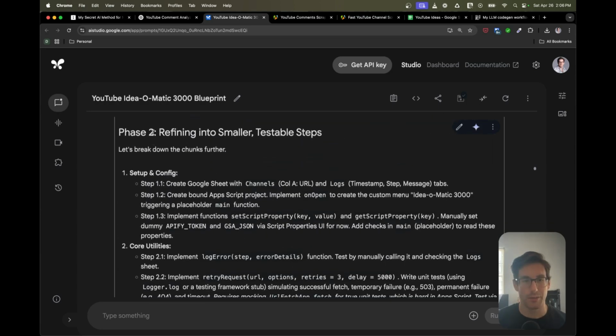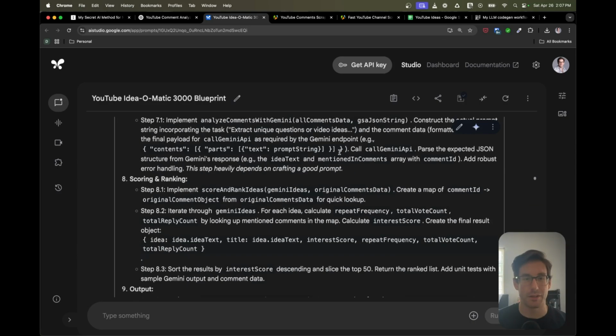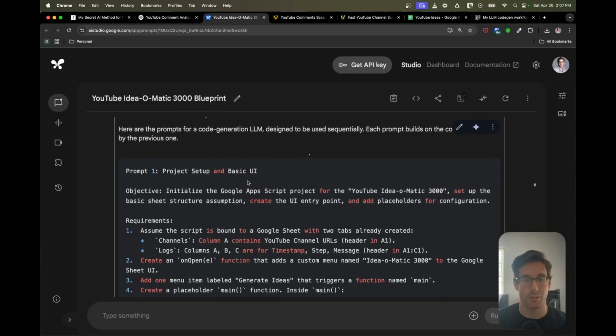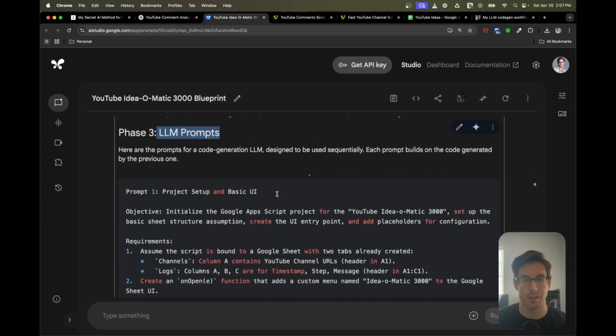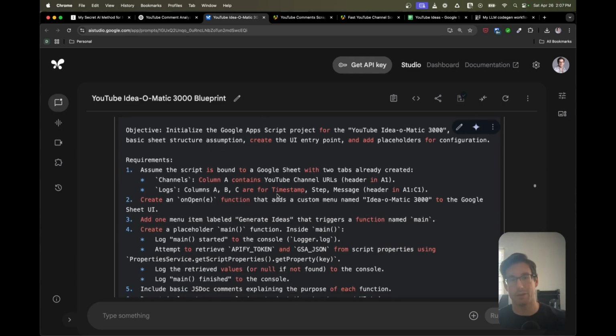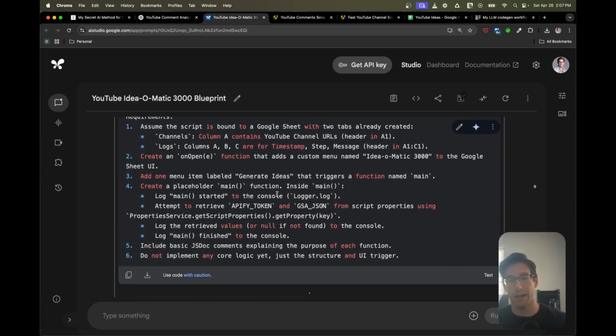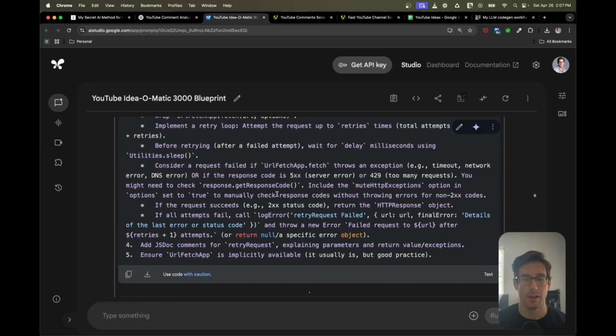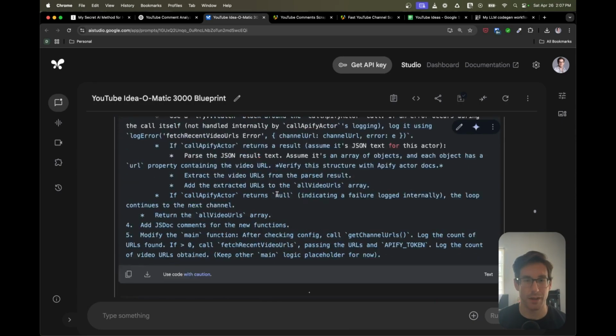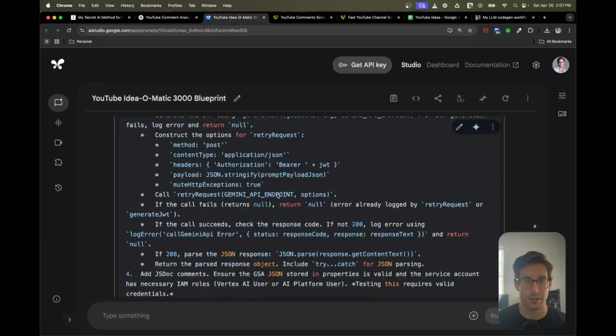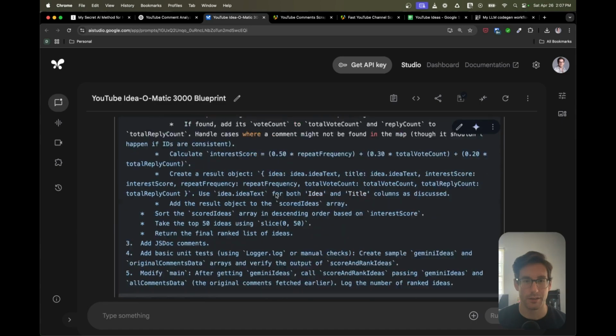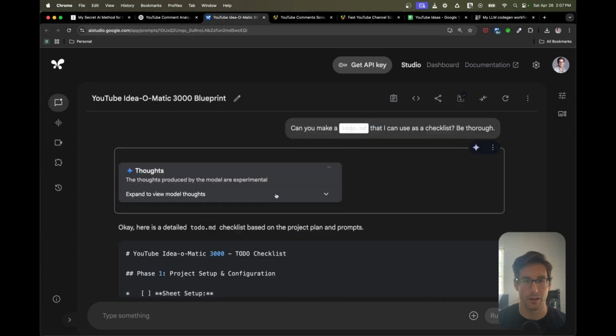And then below this, we have the refined phase. So this is making it more specific, going even further into the phases that it mentioned above. And then after this second iteration, I think we go into prompts. So here you can see we have the prompts that we're going to utilize to build the application. So these are the prompts we're going to copy and paste out of this blueprint into our AI to then build. After it's given us all the prompts, we then at the very end ask it for a to-do list. You can see there's quite a few prompts here.